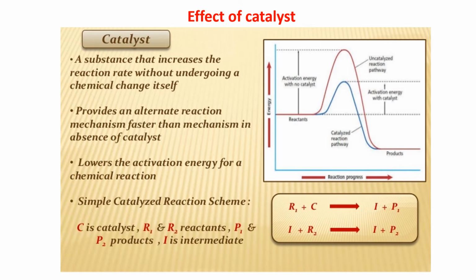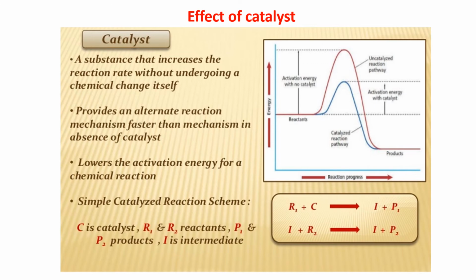When the catalyst is not present, some mechanism is still going on. And if you give a catalyst, then it will provide you an alternate reaction mechanism which is faster than the previous one when the catalyst was absent. What is it doing? It is lowering the activation energy for a chemical reaction. Now what is activation energy? That I'll tell you in the next video.